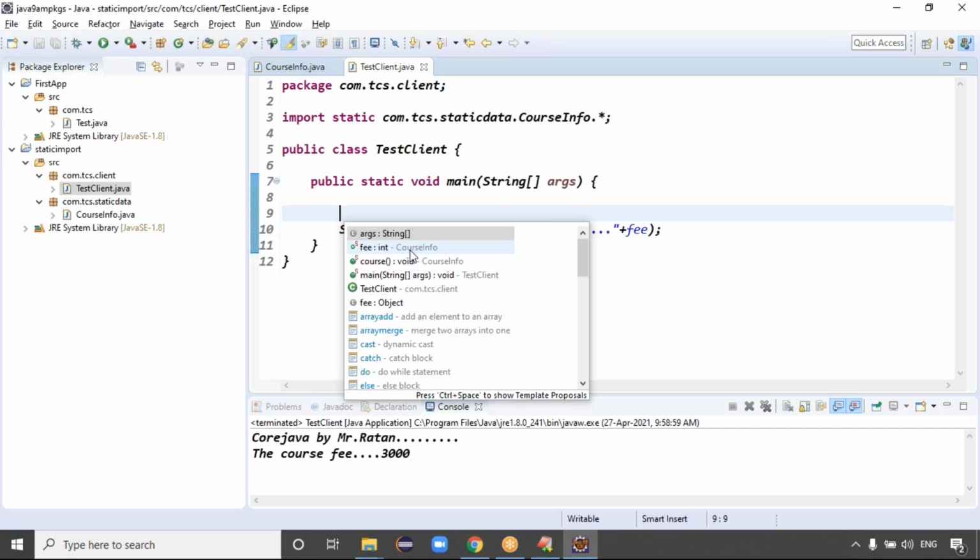Here we have to know which member belongs to which class. Main belongs to the TestClient class, course belongs to the CourseInfo class, and fees belongs to the CourseInfo class. Eclipse also shows an S prefix to denote that the member is static. Yes, some kind of S symbol, sir.